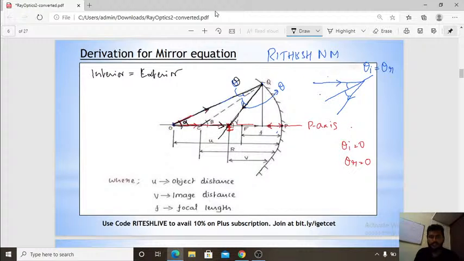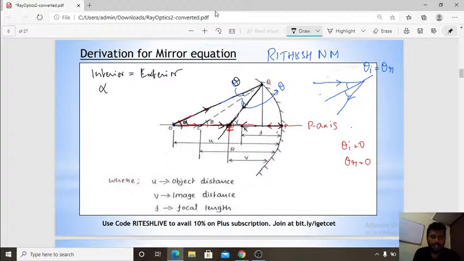Similarly, another incident ray will reflect over here and then reflect back, and they will meet at one point. These reflected rays meet at one point. That point is called the image of the object. So hope you understood. Now I will take this triangle OQC, where the interior angles equal the exterior angle.